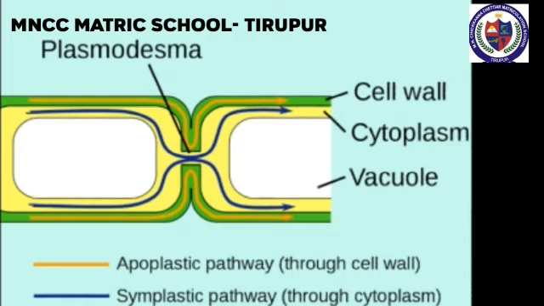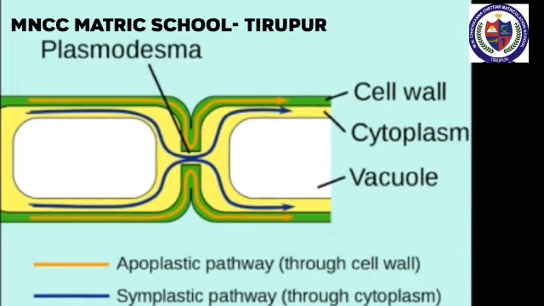Types of movement of water into the root cells. Once water is absorbed by the root hairs, it can move deeper into root layers by two distinct pathways: apoplast pathway and symplast pathway. Apoplast pathway. The apoplastic movement of water occurs through the intercellular spaces and the walls of the cells. Apoplastic movement does not involve crossing the cell membrane.